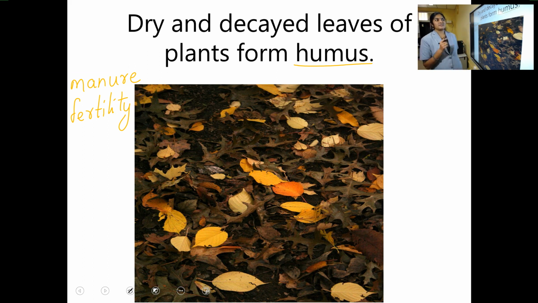So dry and decayed leaves of plants form humus. When they get mixed with the soil, it increases the fertility of the soil, forming humus. Clear? When dried leaves fall to the ground, they get mixed with the soil and thus form humus. Humus is a good manure and it increases the fertility of the soil. Thus we can grow and cultivate many plants there. Okay.